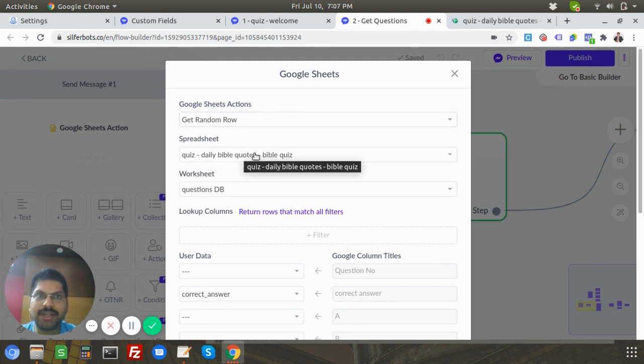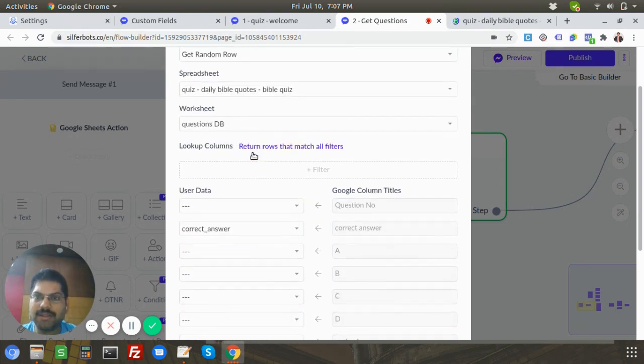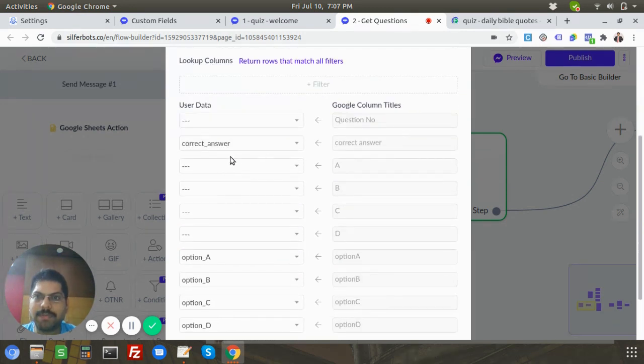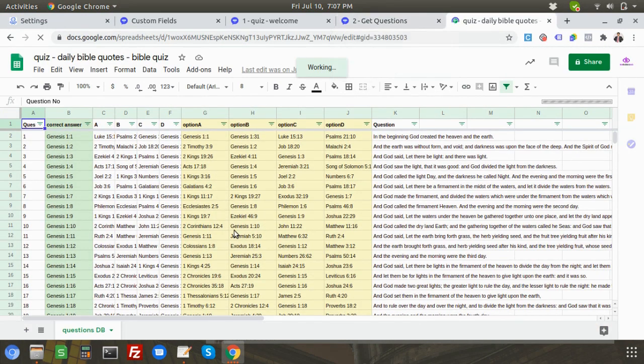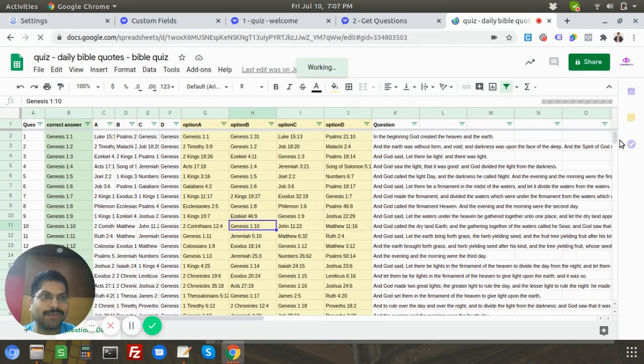So this is the spreadsheet that has my questions, right? Quiz, and this is the worksheet there. All I'm going to do is map. I already have these many column headers in the sheet. For some reason, the sheet is still loading, unfortunately. Oh yeah, here it is. It's actually a very big database. It's 30,000 rows, so it's like an infinity quiz. The question database can never get over.